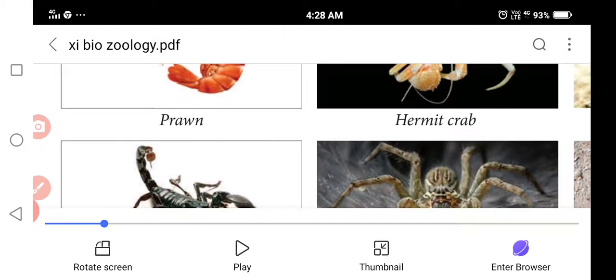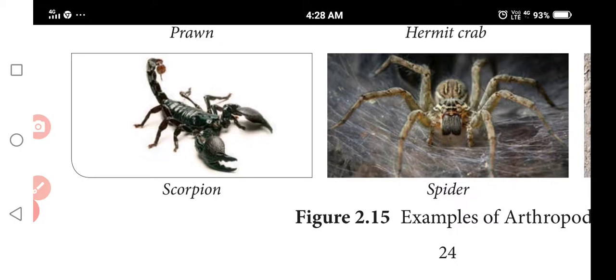Examples of Arthropoda: scorpion. This is an arthropod. You count it as the largest phylum and largest class, with symmetrical, triploblastic, eucoelomate animals.